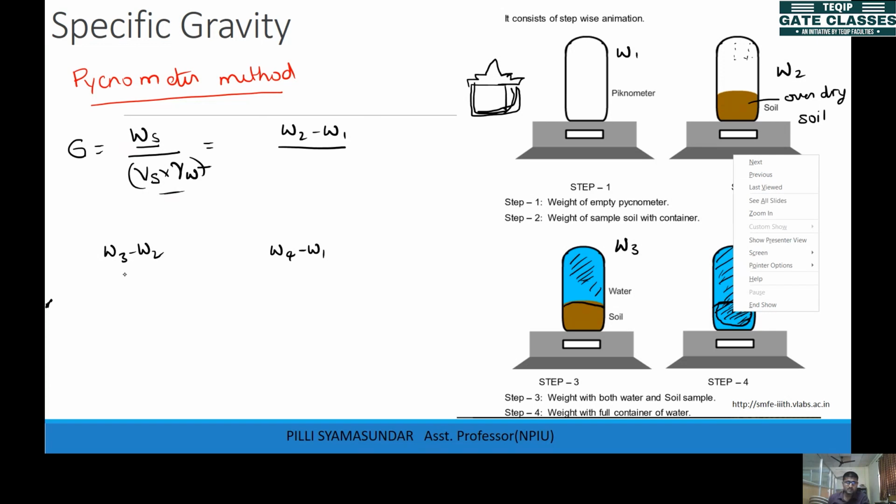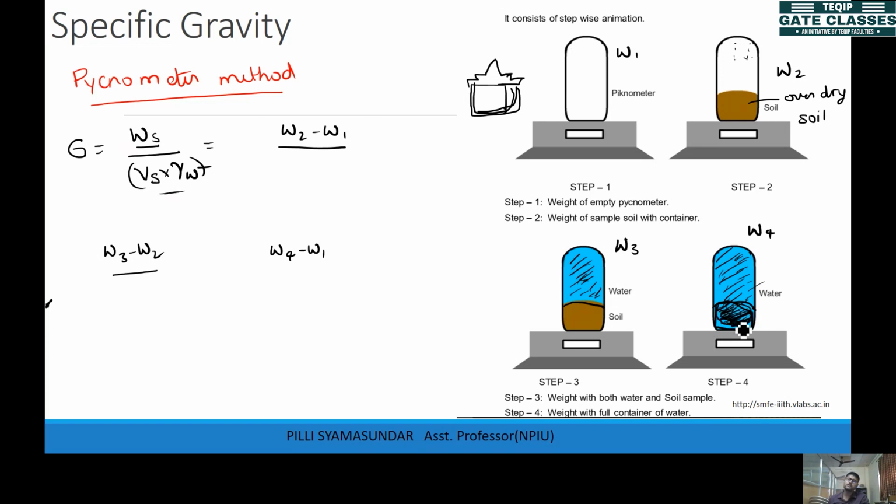Now this part is only this weight, and this part is this total weight. If you remove this part from this, then you will get the water weight equal to the solids volume.